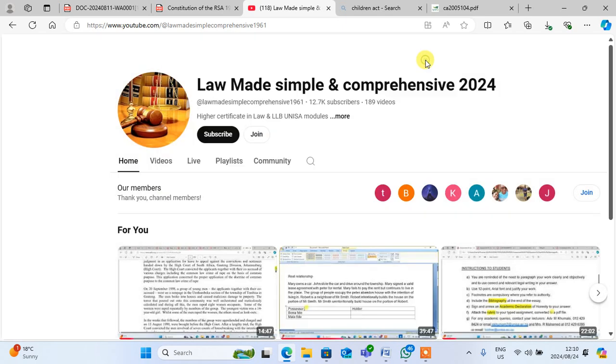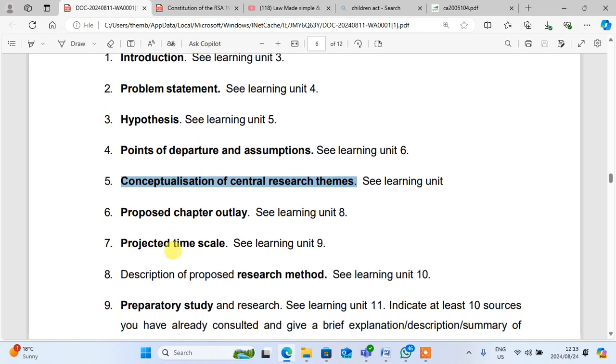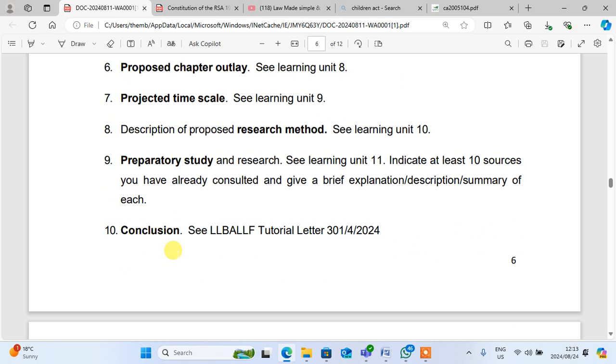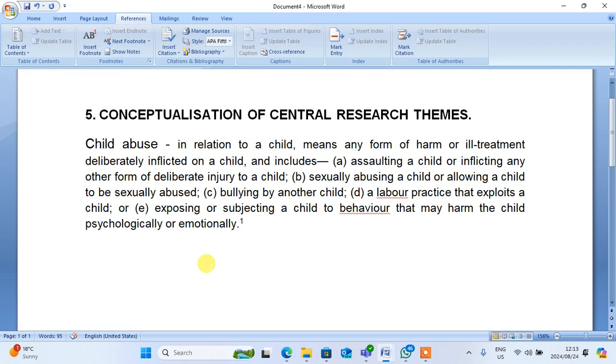So because we have already put the conceptualizations, it means that we have to put also what we call the preparatory study, right? Preparatory study. Because it's assignment number 2, we have to. So we don't waste time now. We have to put it, right? So we'll come downwards here. Let me just see it, and then we say that. This number what? Number 9. So we'll come here. Don't worry about how we write.